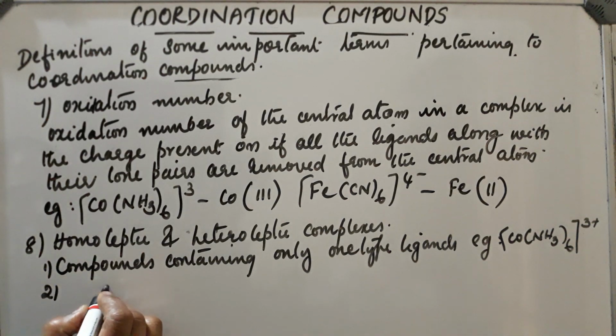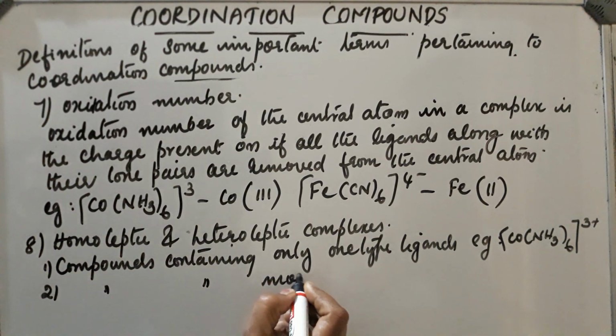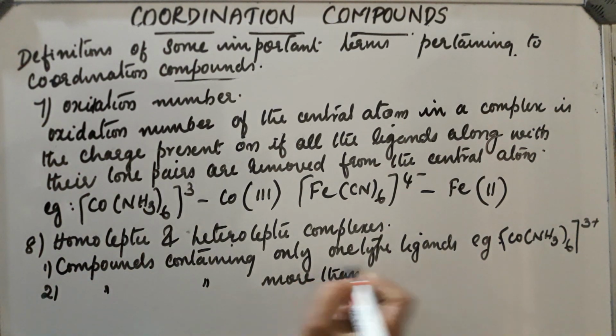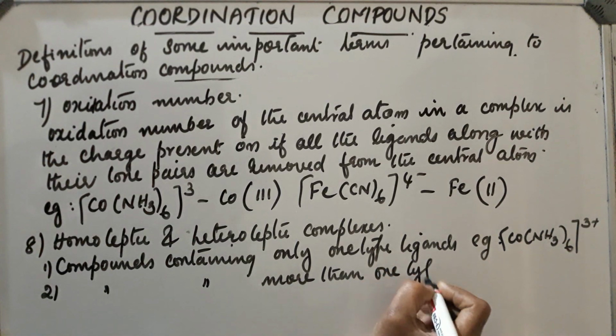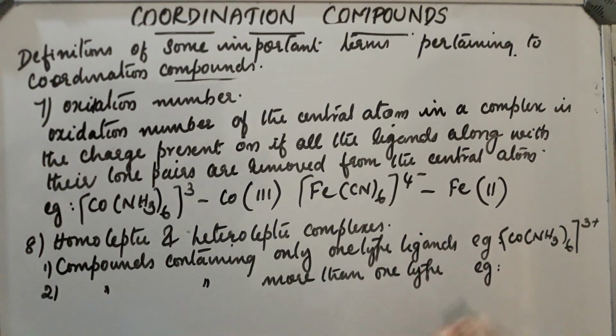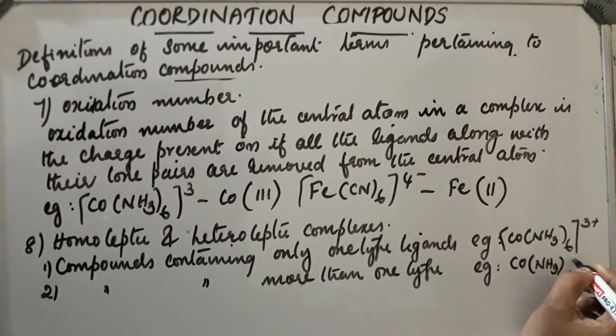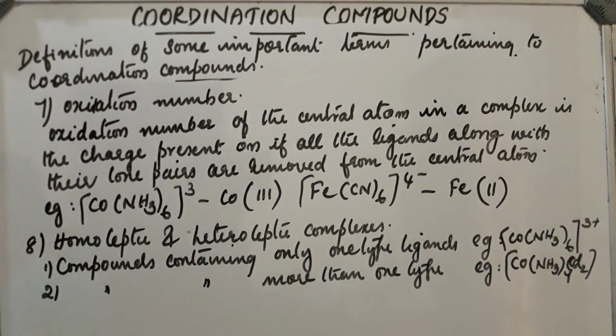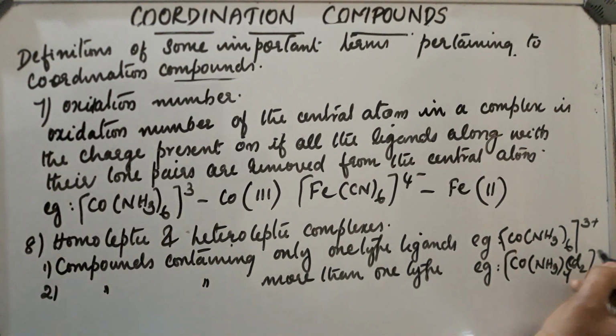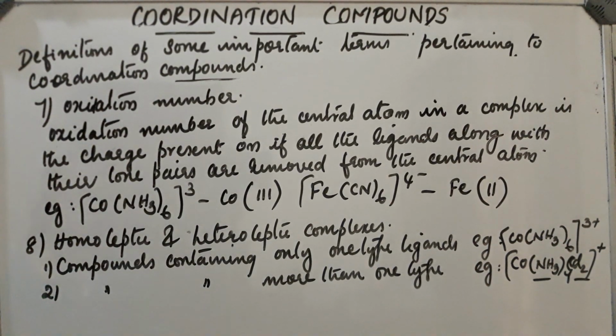Next, compounds containing more than one type of ligand. Examples, [Co(NH3)4Cl2]. This is the coordination sphere. So, it contains two types, ammonia and chlorine. Two types of ligands are present. Such compounds are called as heteroleptic complexes.